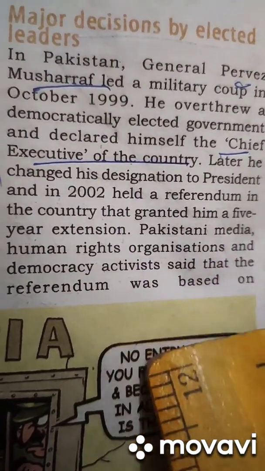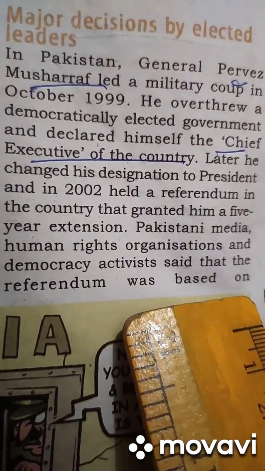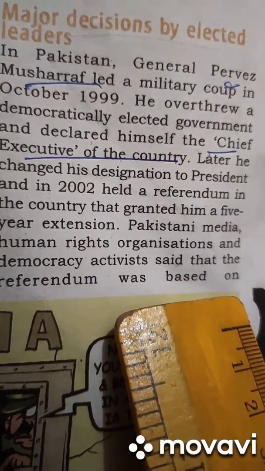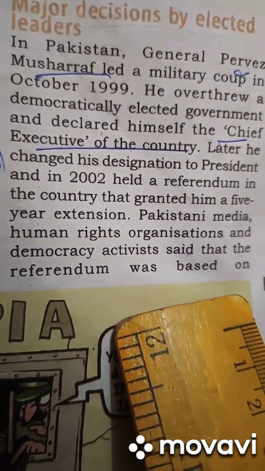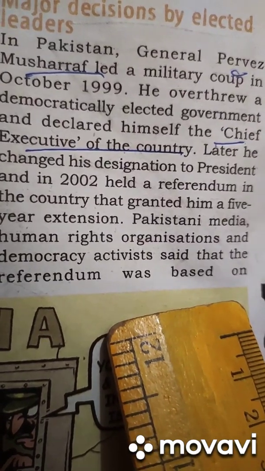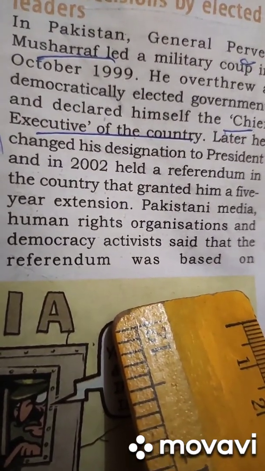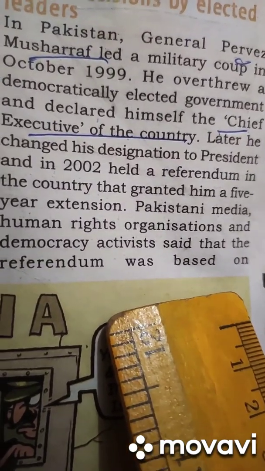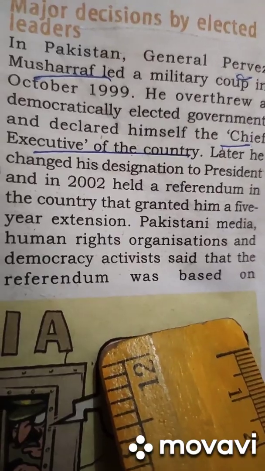Now let's analyze the reason why he curbed the media as well as the newspaper. Because he didn't want to highlight his malpractices or fraud in front of the public. So in order to avoid highlighting his malpractices and fraud in front of the public, he curbed the media as well as the newspaper.